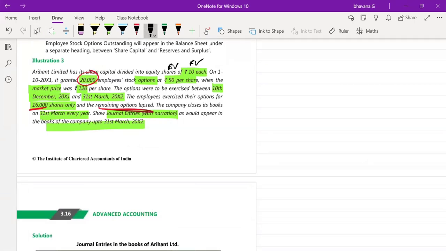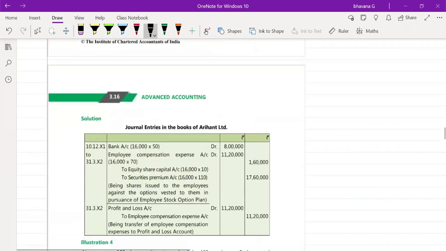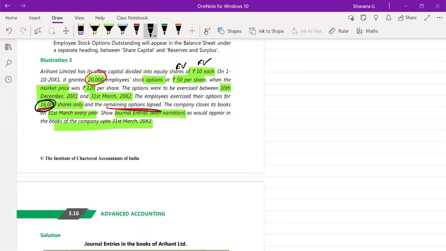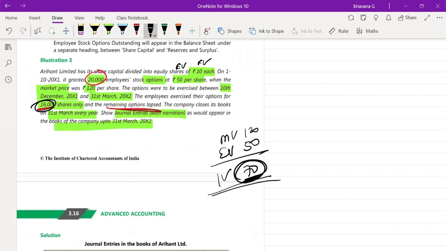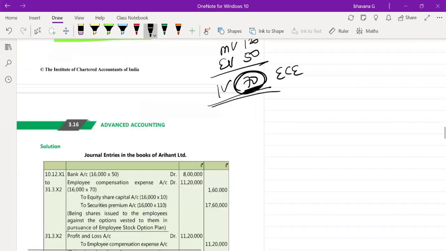So two things you have to remember. No lapse entry. ECE account will be only there. No ESOP outstanding account. So here it will be nothing. See, 16,000 shares you have taken. Market value was 120 rupees. Exercise value was 50 rupees. Intrinsic value or discount will be 120 minus 50, which is 70 rupees. So this is the amount for which you have to create ECE.